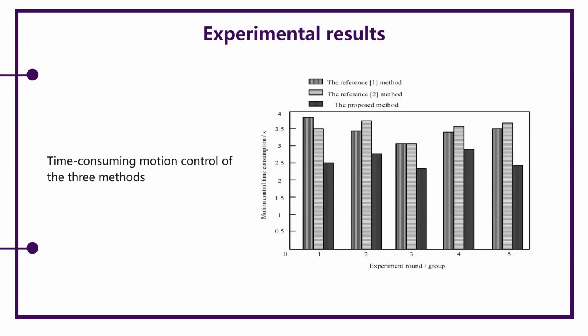The control time comparison result of the 3 methods is shown in this figure. It can be seen that the control time of the proposed method is relatively short, which indicates that the proposed method has high effectiveness in controlling the motion stability of the robot.